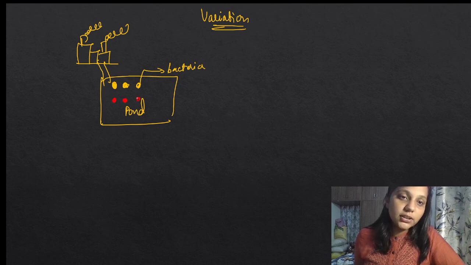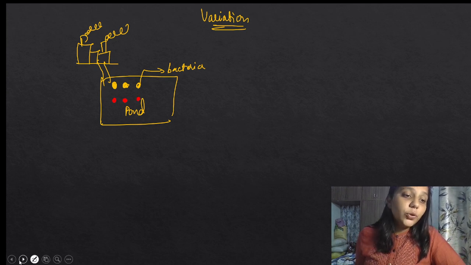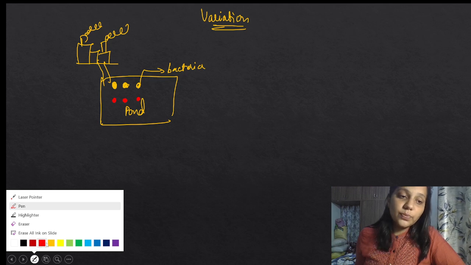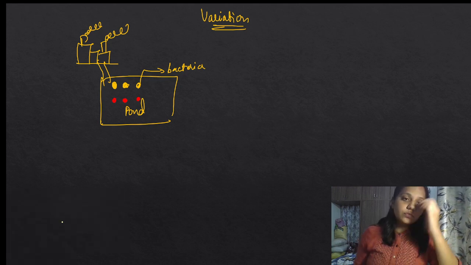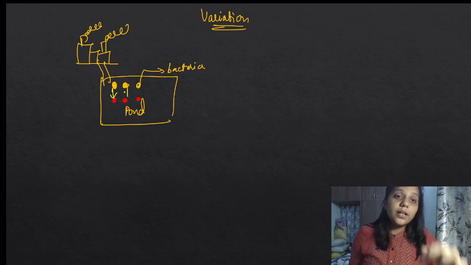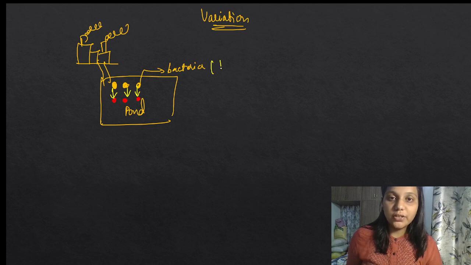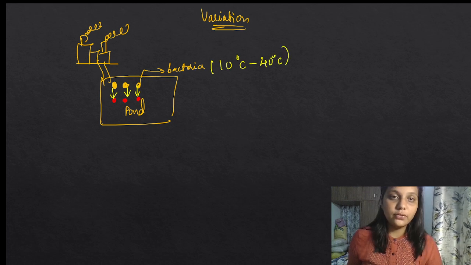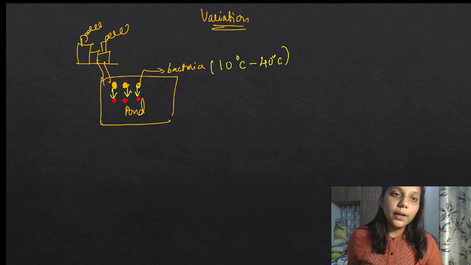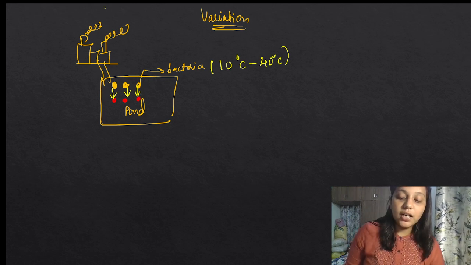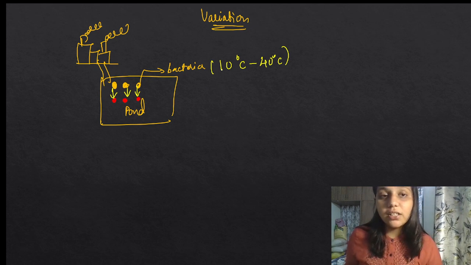Why am I changing the color? I told you there are some variations going on. Yes or no? So here also we can see variations. Why? Like these bacteria, let us assume they are adjusted to 10 degrees Celsius to 40 degrees Celsius of hotness, which is released by the industry. But they are living, okay, in the process of producing these bacteria or due to some environmental changes.